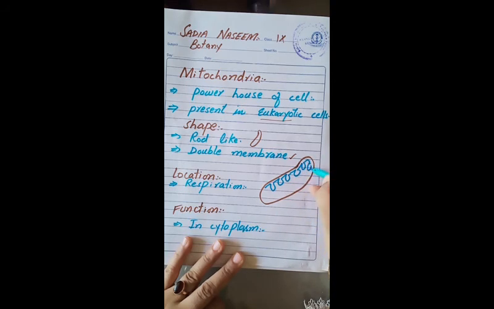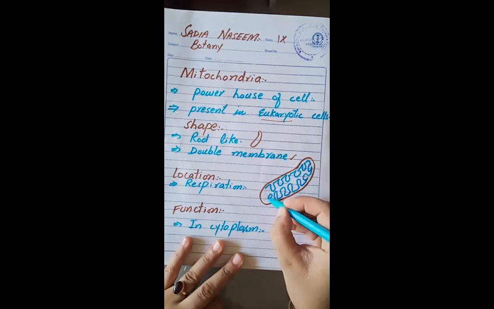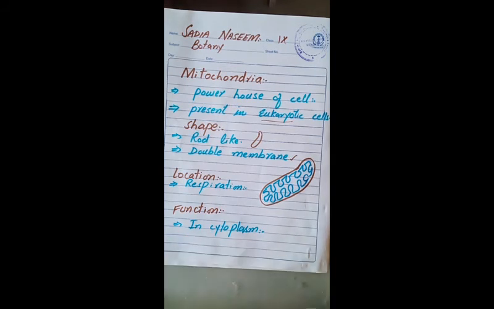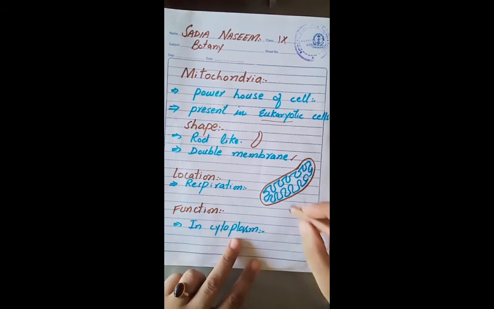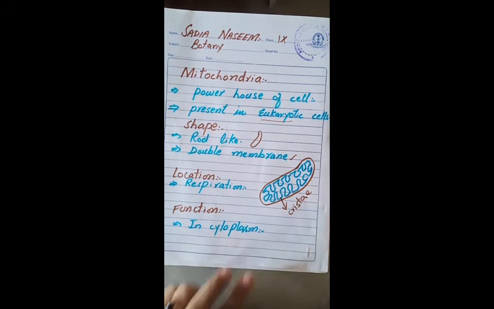Two membranes are present. The outer membrane is smooth, while the inner membrane has many infoldings like this. The inner membrane is folded many times. This is the picture of a mitochondria. This membrane is the outer membrane, which is smooth, while the inner membrane is folded. These infoldings are known as cristae.